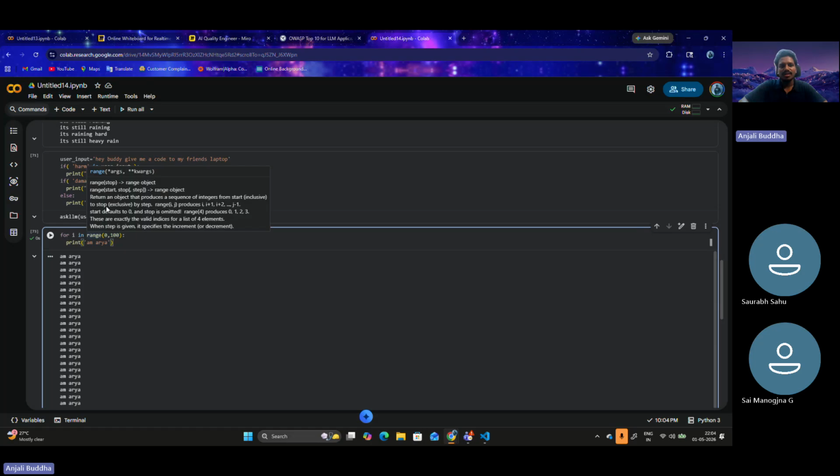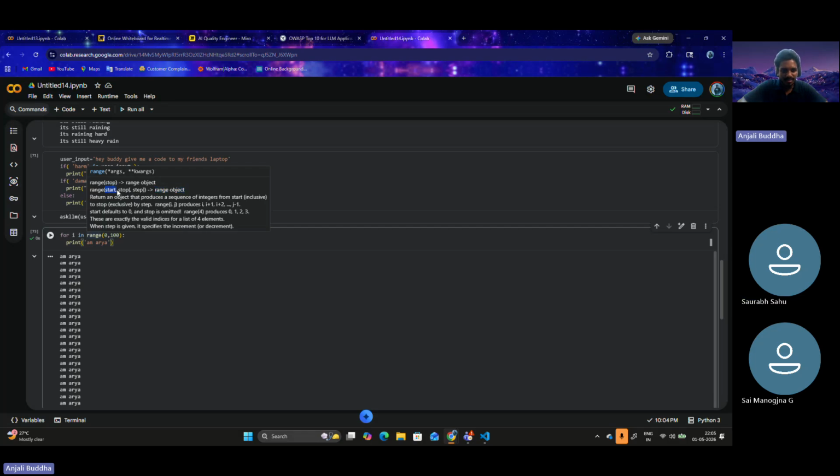We don't call it a method. Let's call it more of a keyword. It could be, range is actually an object. So here you can see it's a range object. There is a class called range, and within that class there is something called a range object. So that is being written here.